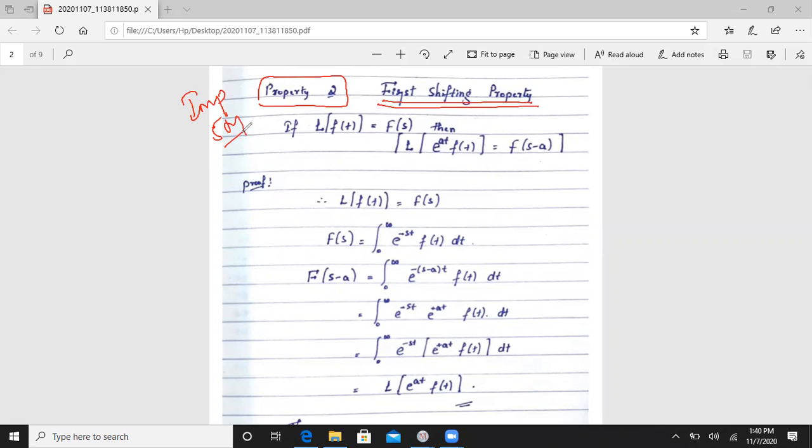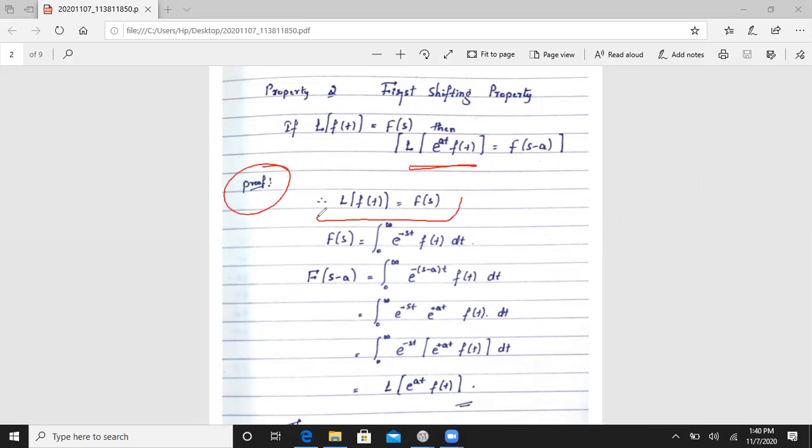The statement is, if Laplace transformation of f of t is equal to F of s, then Laplace transformation of e to the power at into f of t is equal to F of s minus a. Listen carefully: when the e to the power at function comes, at that time we will have to write F of s minus a. Okay, let me prove this one.